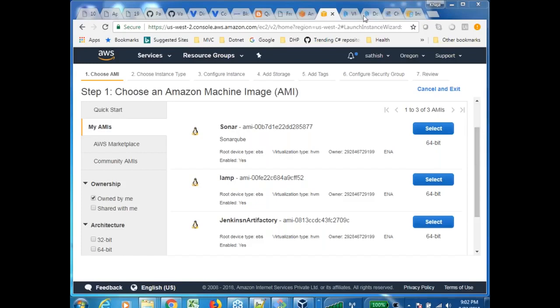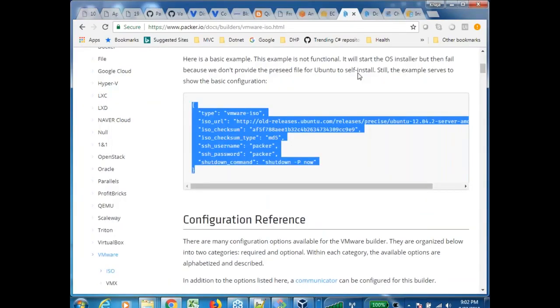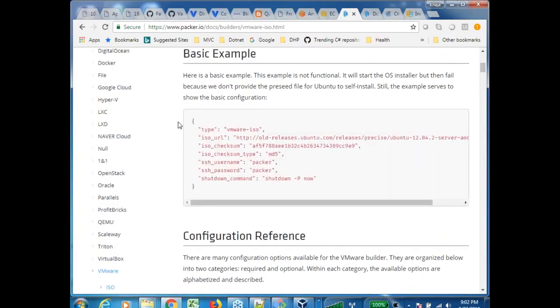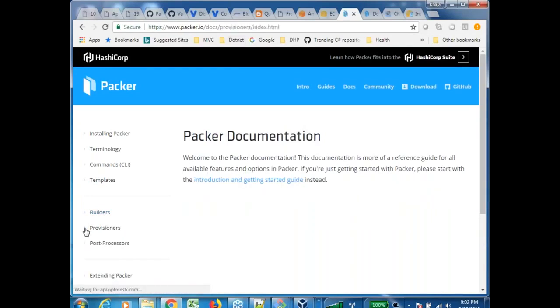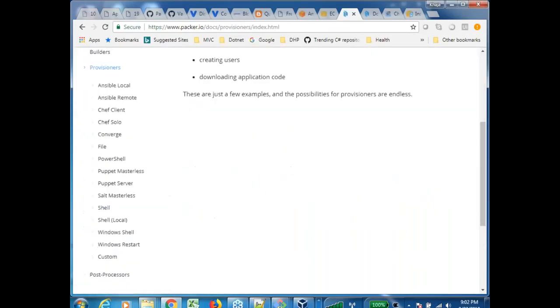Now, if you go to the Packer world, we have seen these are all builders. Are you seeing provisioners? These are all the provisioners which are supported.